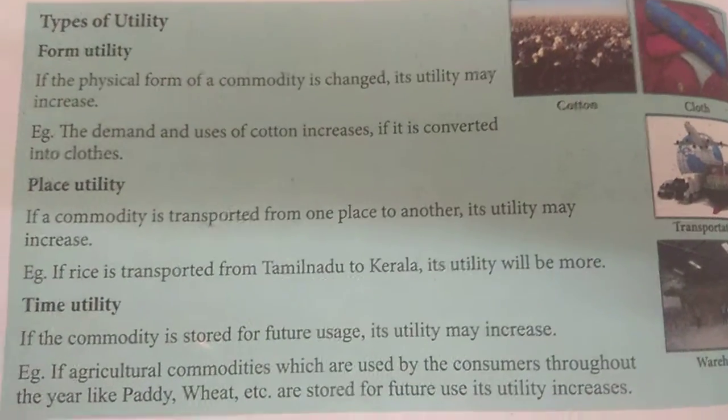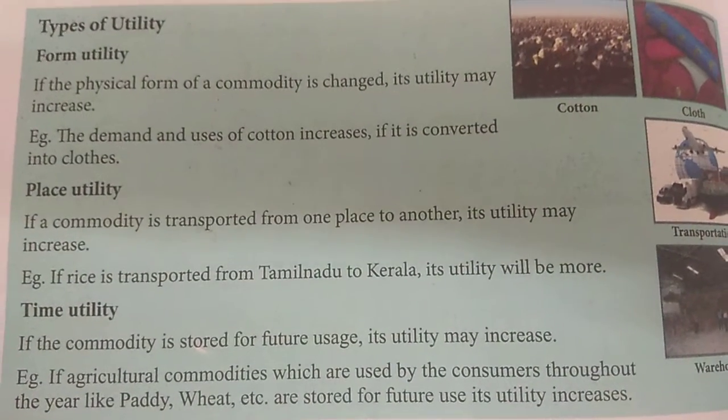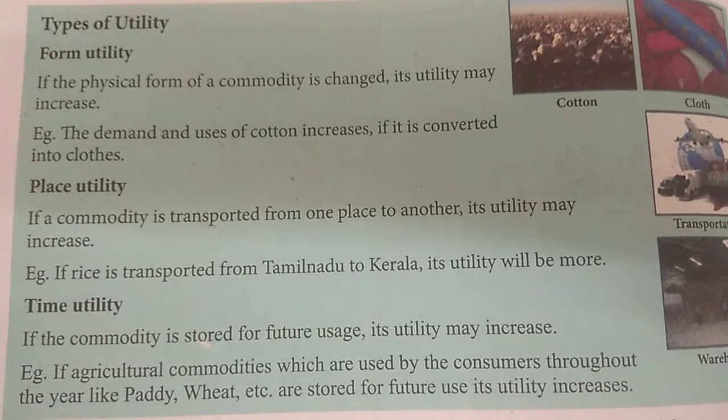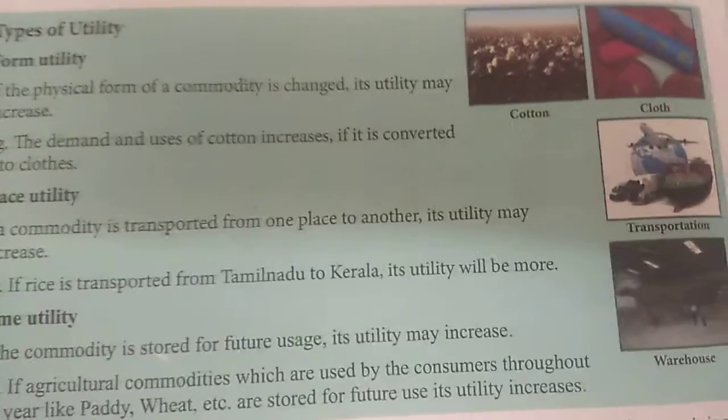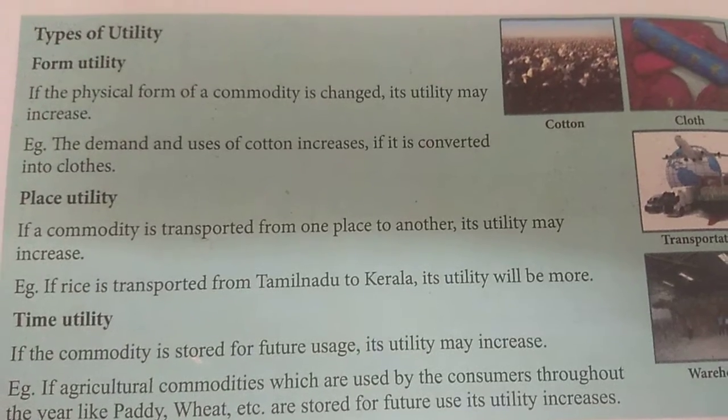So what are the types of utility? There are three types of utility. One is form utility, one is place utility, and another one is time utility.